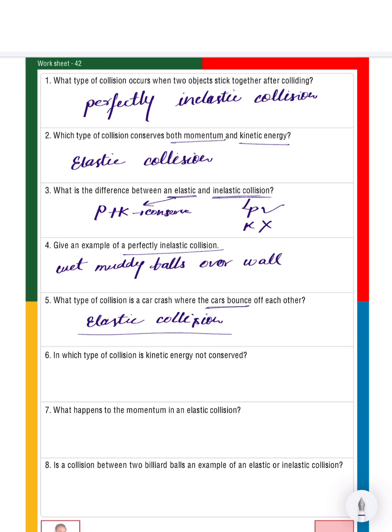Sixth question. In which type of collision is kinetic energy not conserved? In inelastic collision. Look at this. In inelastic collision, momentum will be conserved, but kinetic energy will not be conserved.